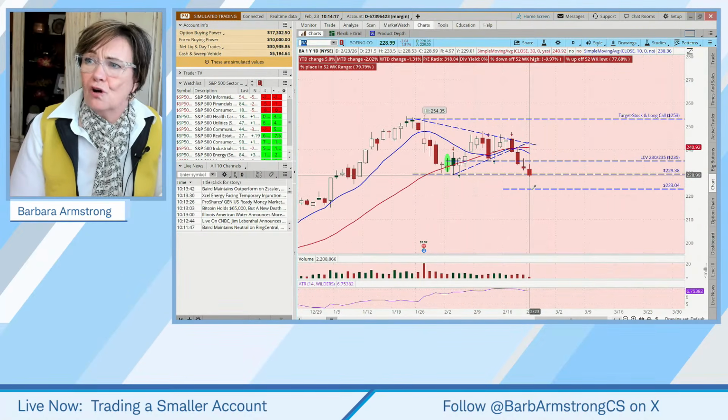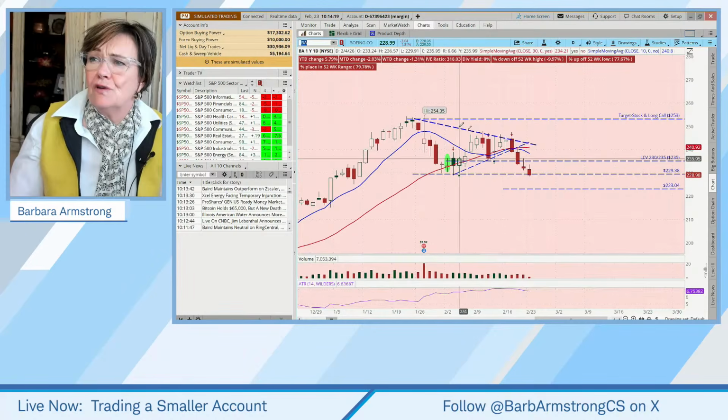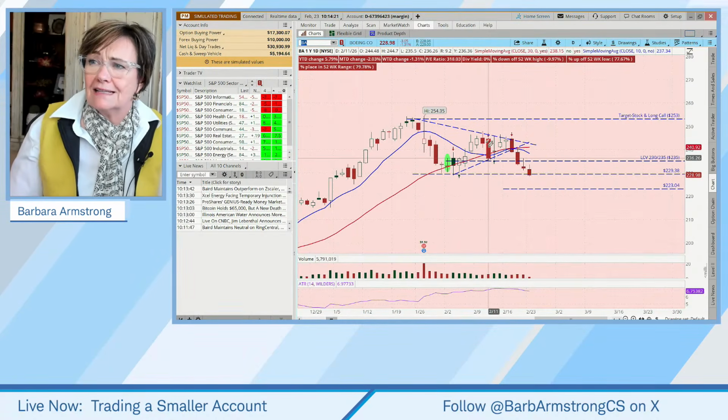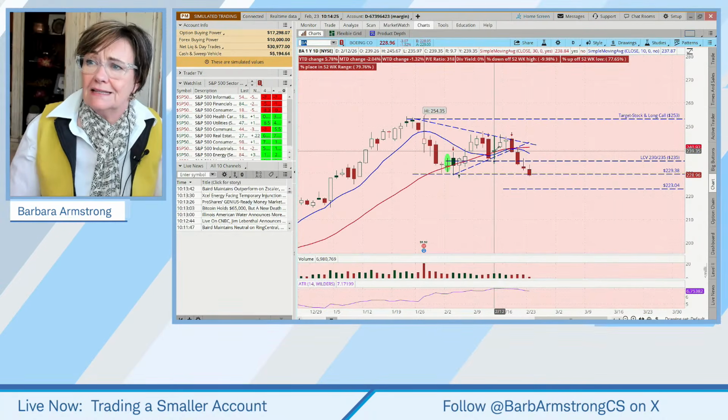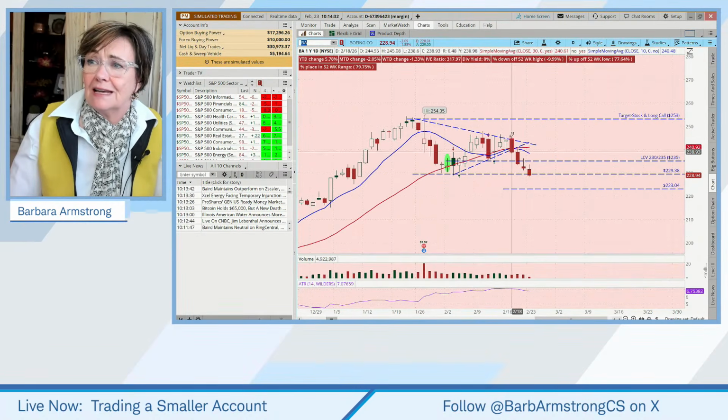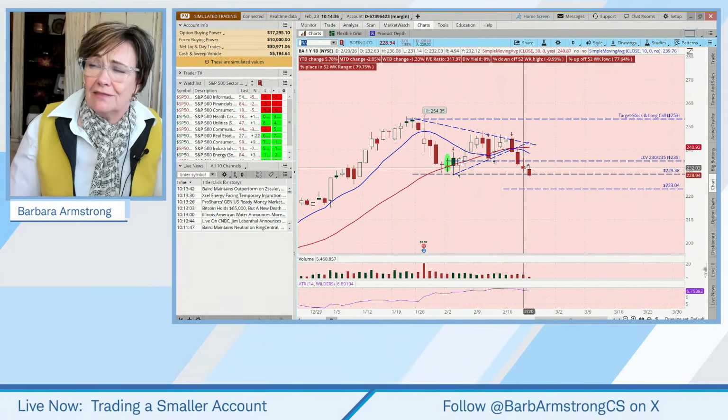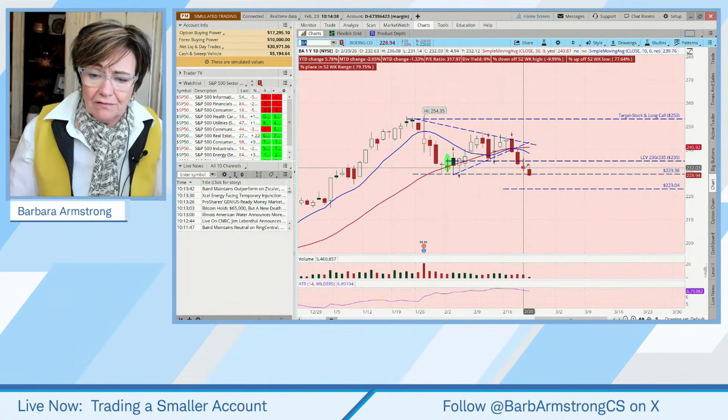Another rule might be if you have 2 down days in a row, exit the trade. And in that case, we should have exited the trade on this day. But on this day, we had this Harami candle and hammer candle, so we might have stayed in. But with that 2-day rule, 2 days and then a third down day, we should have been out.